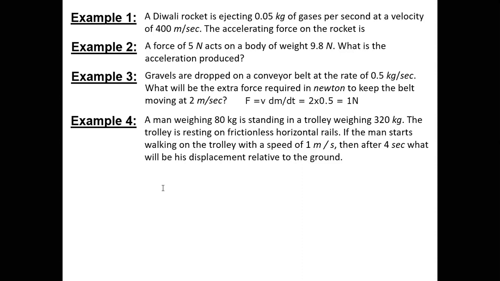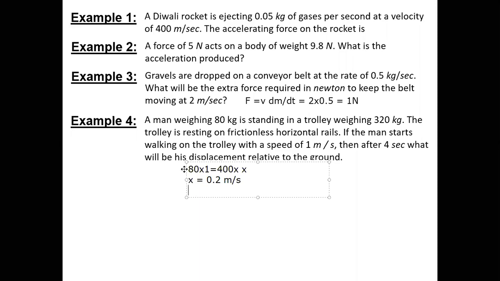So we'll apply conservation of momentum. The mass of the man is 80 and his velocity is 1. And the mass of the trolley plus the man will be 400 into its velocity, which we'll take as x. So we'll get x as 0.2. So the trolley will move 0.2 meter in the opposite direction per second.